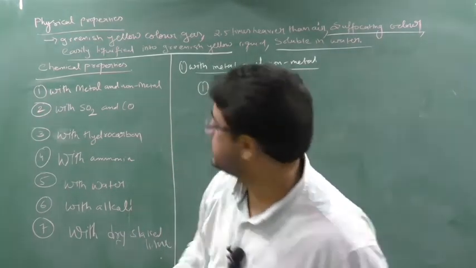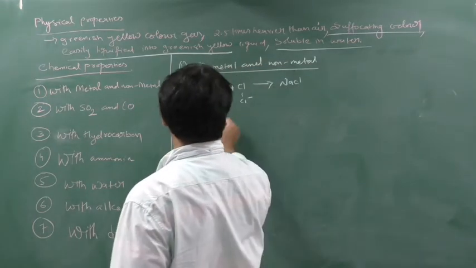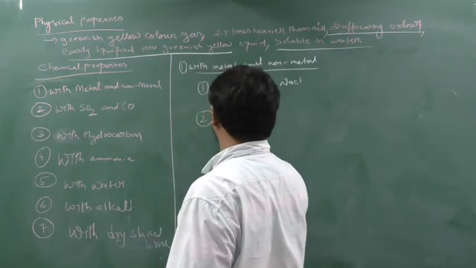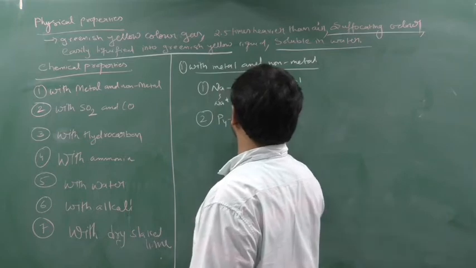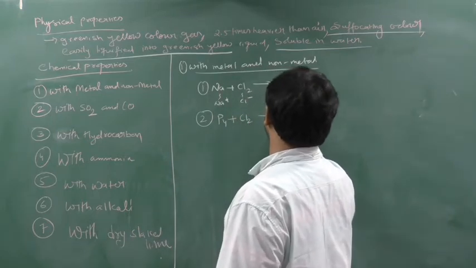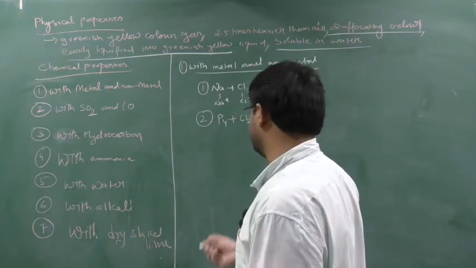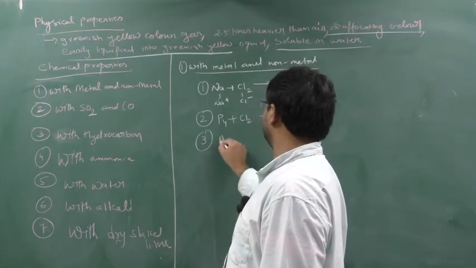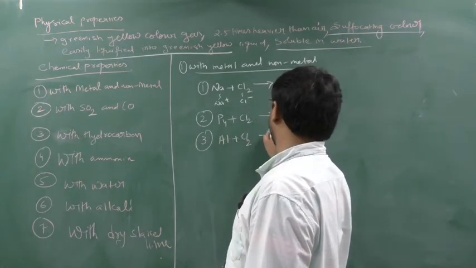The next we see, suppose if I take phosphorus, now it is a non-metal, okay, so Cl exists as Cl2, no? So it will generate PCl3 or PCl5, we know this. Third we can say aluminium plus chlorine, so it will form what?